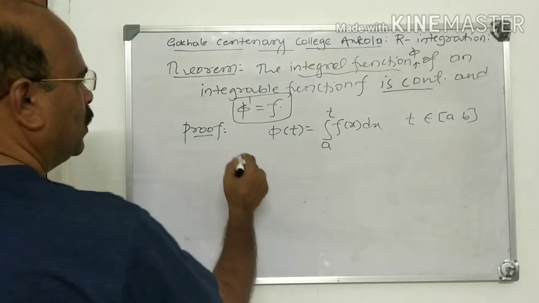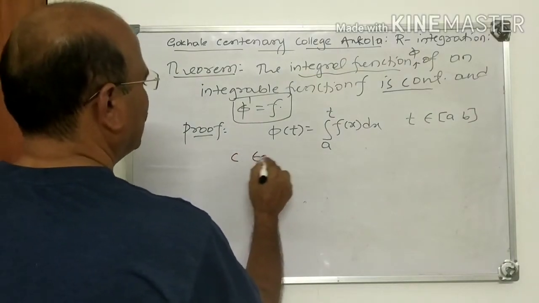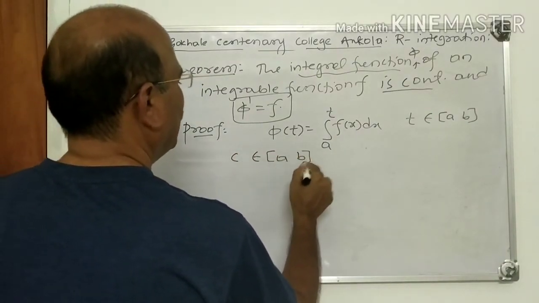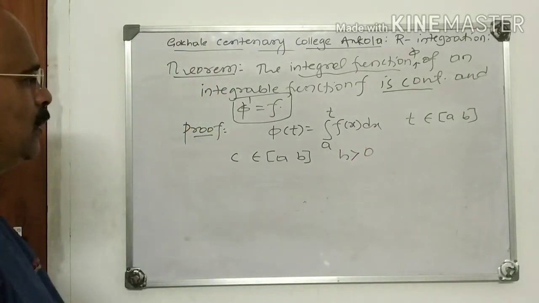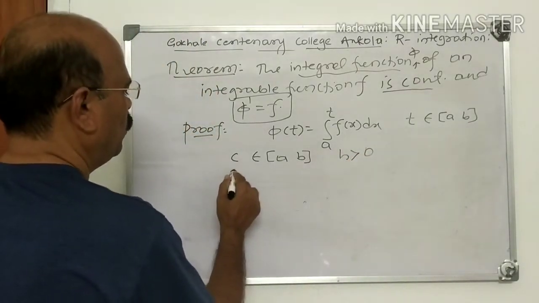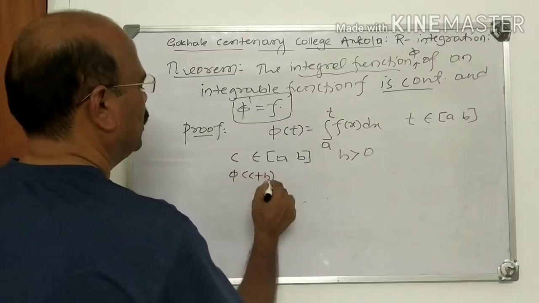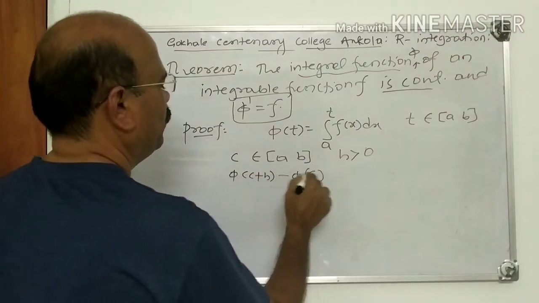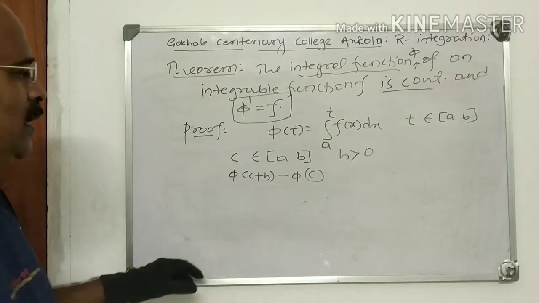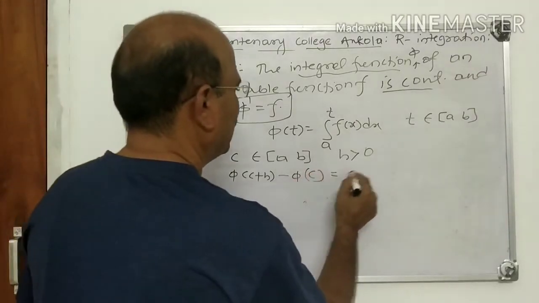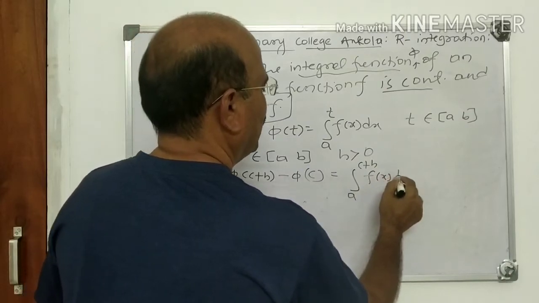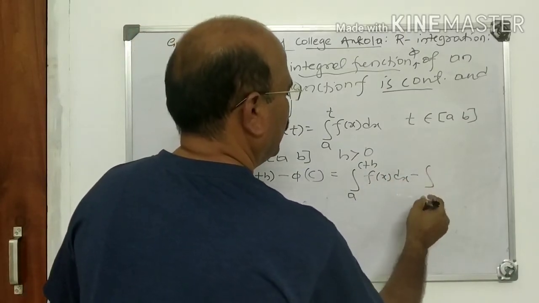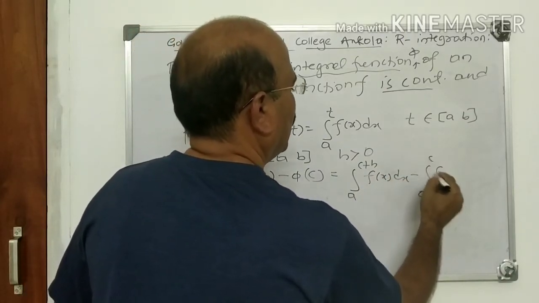Now, we take c as any arbitrary point of AB and h as a positive number, however small it is. Then, what is pi of c plus h minus pi of c? As in the previous theorem, pi of c plus h is the integral from a to c plus h of f(x) dx minus the integral from a to c of f(x) dx.